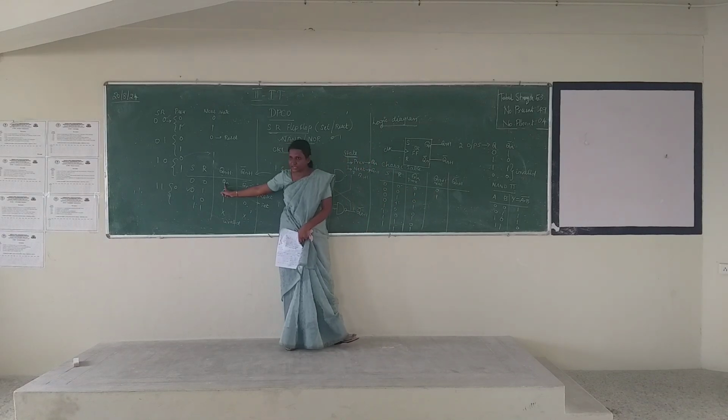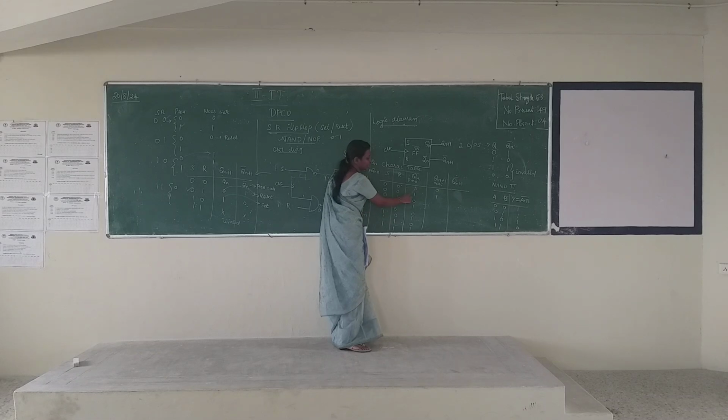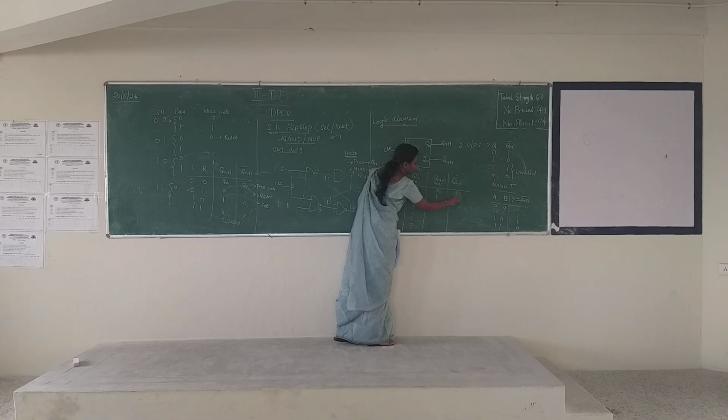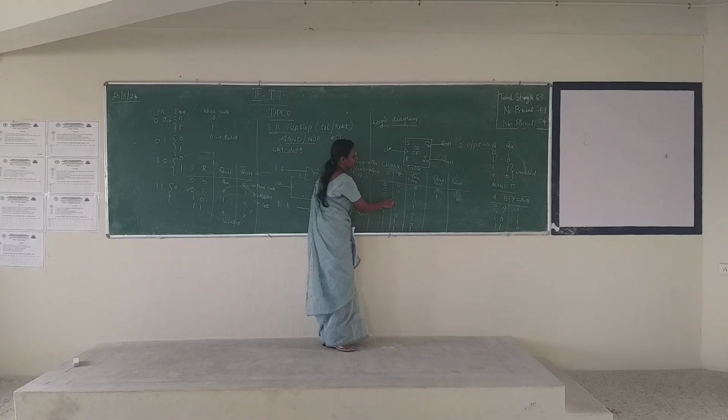Here also 0 0, and your previous state is 1, so I will give it as 1. Okay? And this will be your complement for 1 0, and here 0 1.